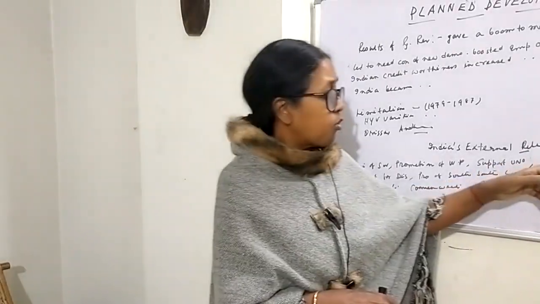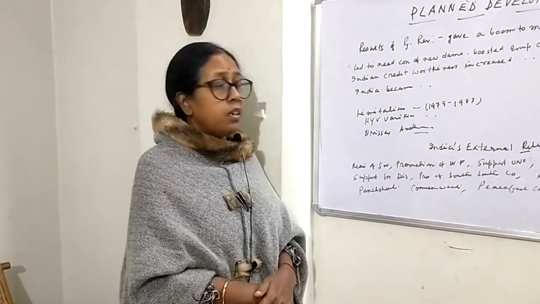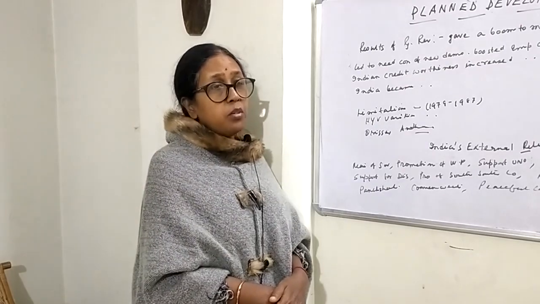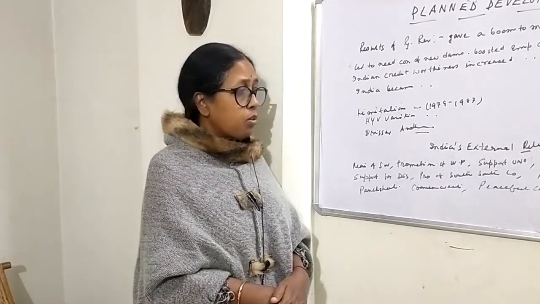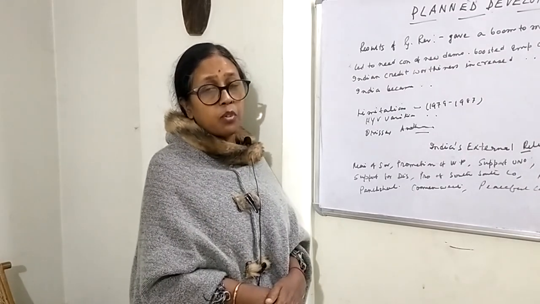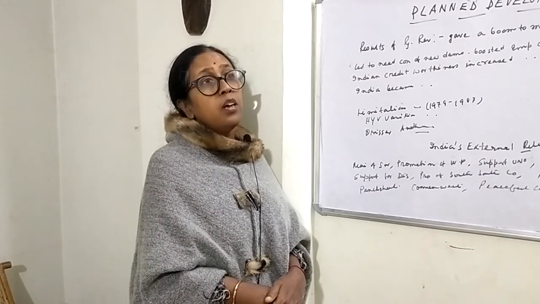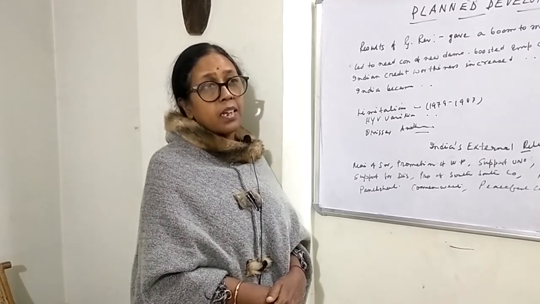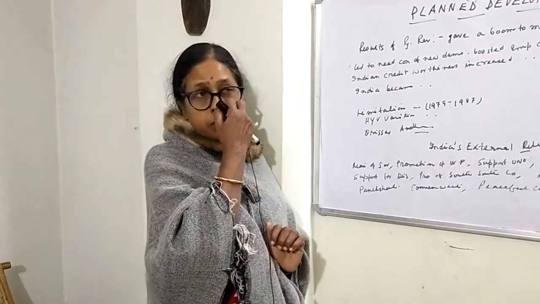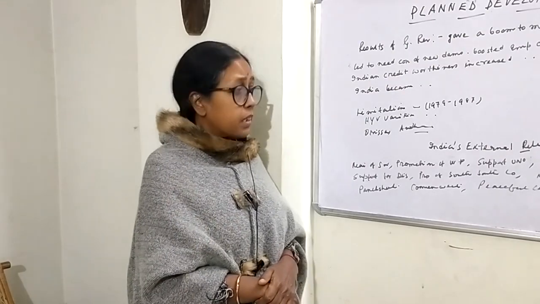Then opposition of colonialism, imperialism and racism. India was always against them, because India itself was a colony of the British, so India always supported the anti-colonial and anti-imperialist policy of Afro-Asian countries, and they were also against racism. Racism was there in African countries, South Africa mainly, and so India was also always against the principle of racism.